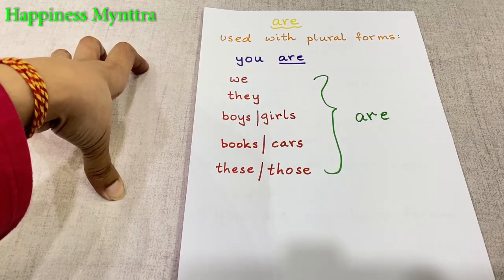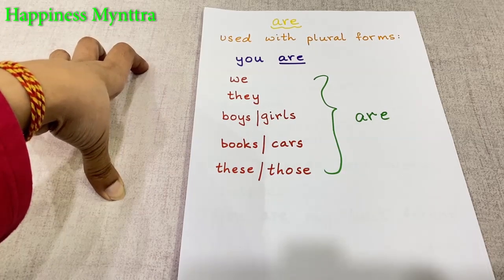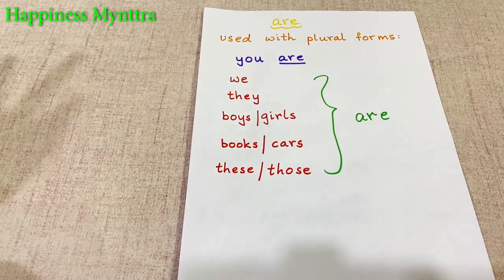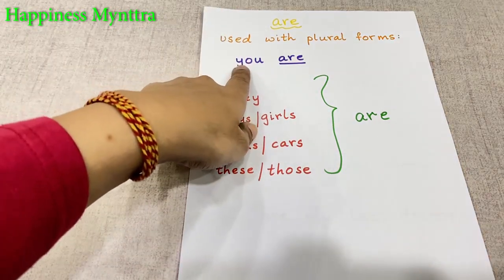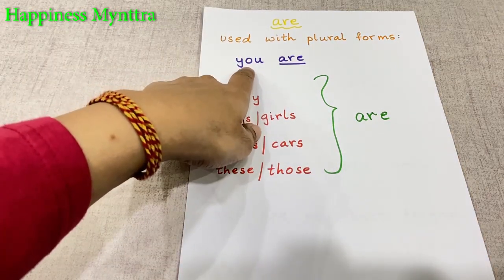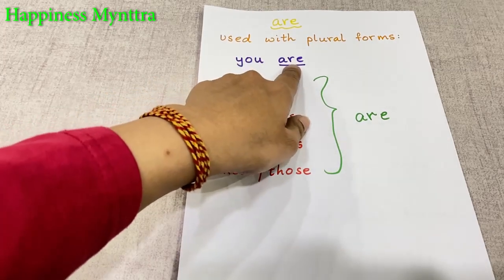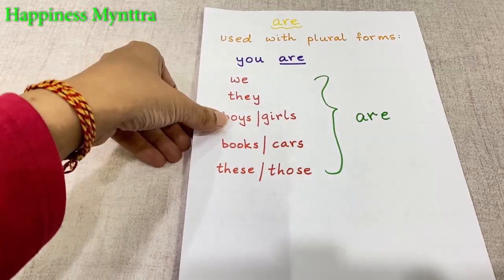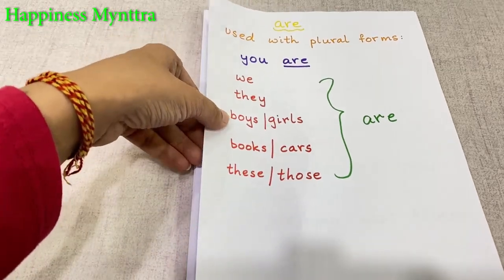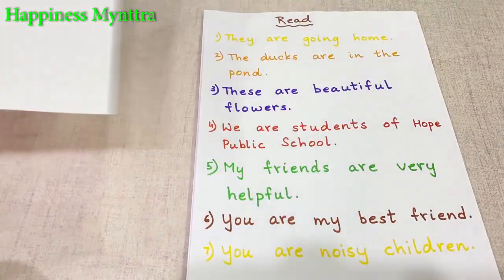So children, you are very naughty. So when a teacher says like that, you is being used in a plural context. But because of that, you is always followed by an are. We don't say you is ever, even if we are referring to a single person.